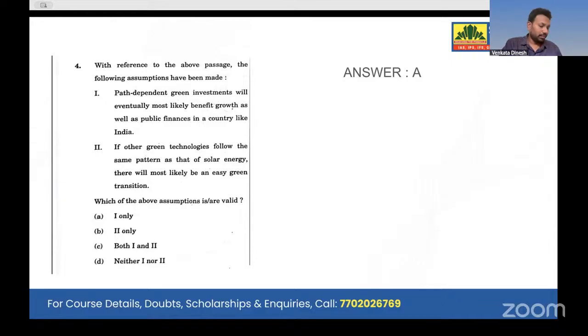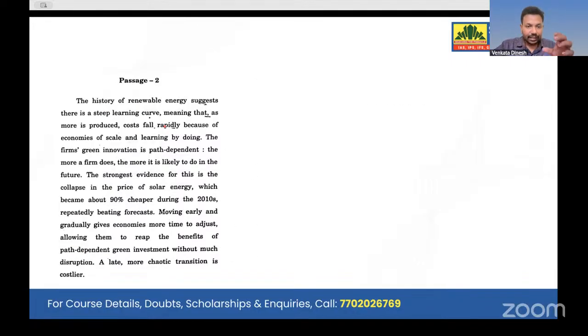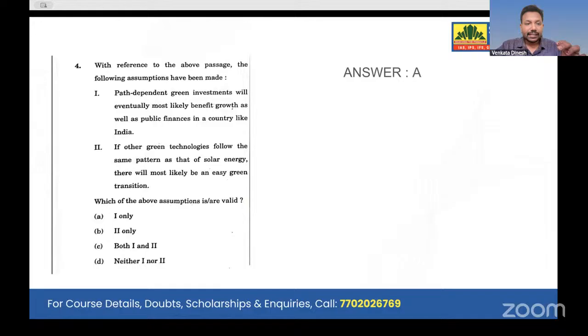So here, yes, the path dependent green investments will eventually most likely benefit growth as well as public finances in a country like India. Yes, we can directly infer from this particular passage, at the conclusion of this particular passage. Yes, though we have to think first when we have to invest and when we should not invest, it clearly says that the path dependent green investment will eventually most likely benefit growth as well as public finances. Yes, this can be inferred.